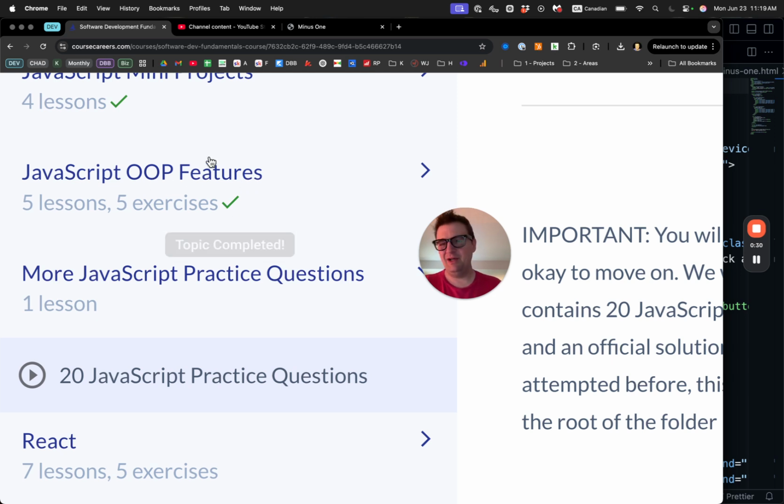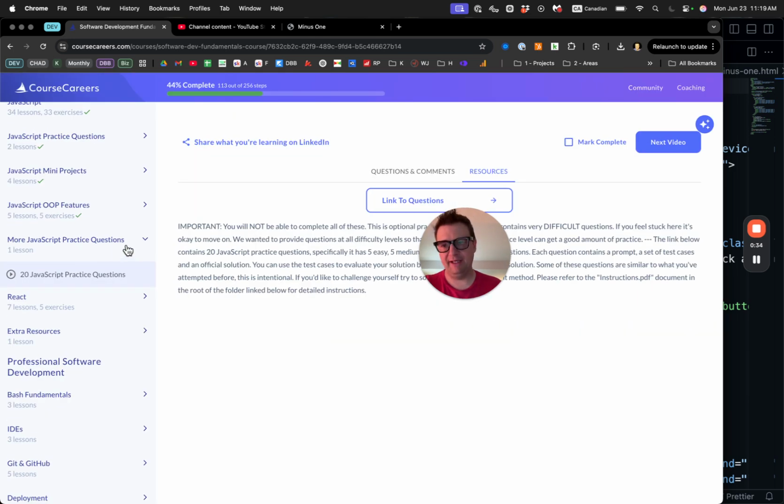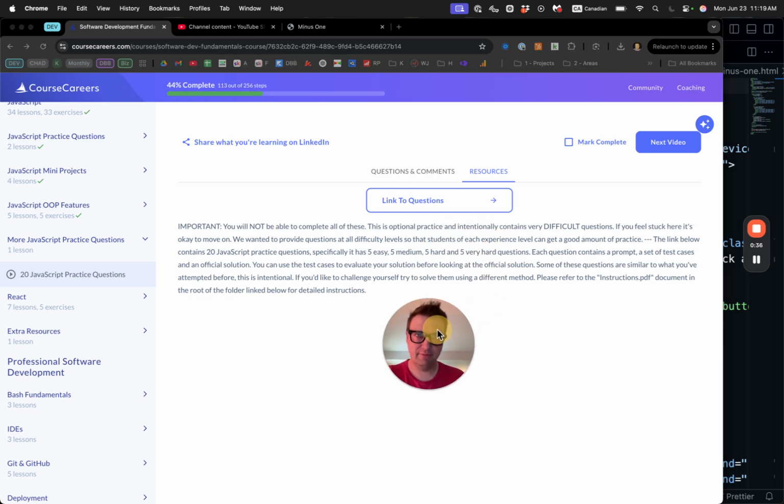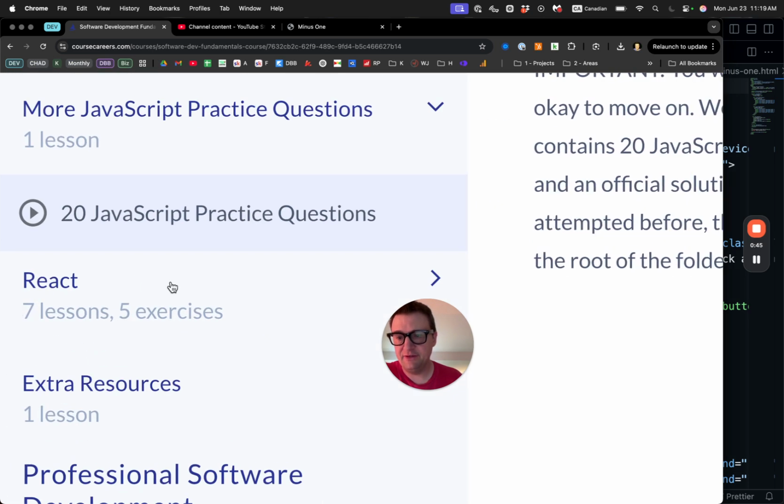Object-oriented features, which was nice. JavaScript is not an object-oriented programming language, but it has some features for creating classes and inheritance, which I had done in Java about 20 years ago, so I'm still familiar with that. Next section is React, which I'm really excited to start.